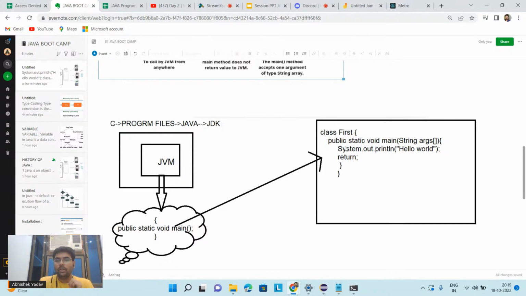So here, what prototype have you written? public static void main, and the first keyword is public. Public means you are saying I can access this method from anywhere in the system. If you write the access specifier as private, then what will happen? You cannot access this main method outside the class. In order to access the main method outside the class, you have to give the access specifier as public. Okay, everyone? Public part is clear?